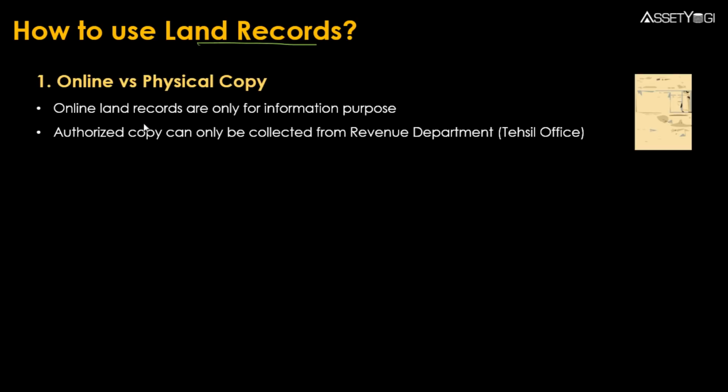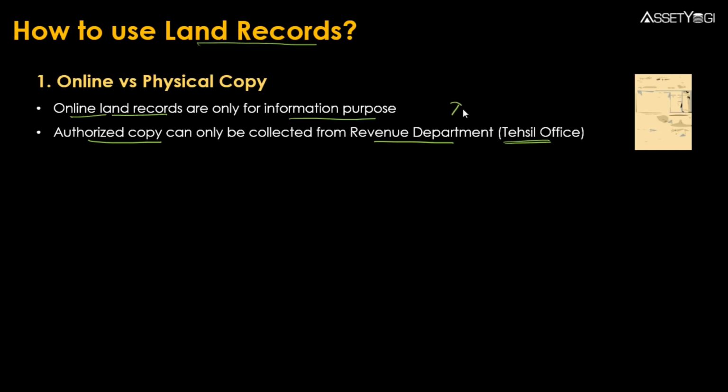First of all, when you are taking out copies of land records online, then you have to realize that these are only for information purposes. These are not legally valid documents and you cannot produce them as evidence in a court, right? So if you want a legally valid document, then you have to take out an authorized copy which you can get from the local revenue department, which is your tehsil office or your taluk office where tehsildar or mamlatdar sits, right?